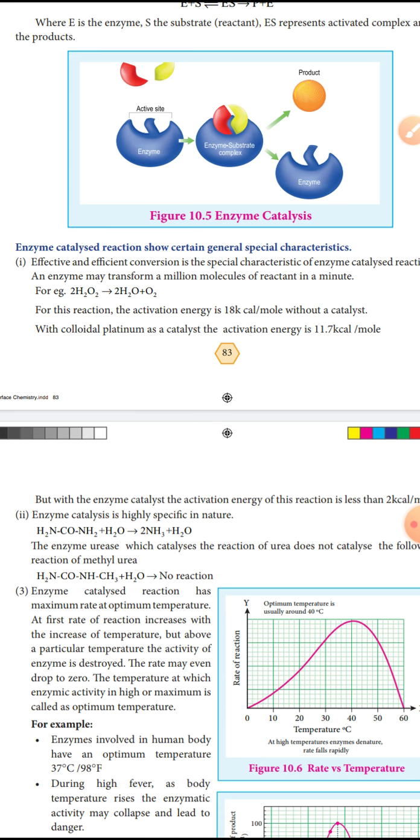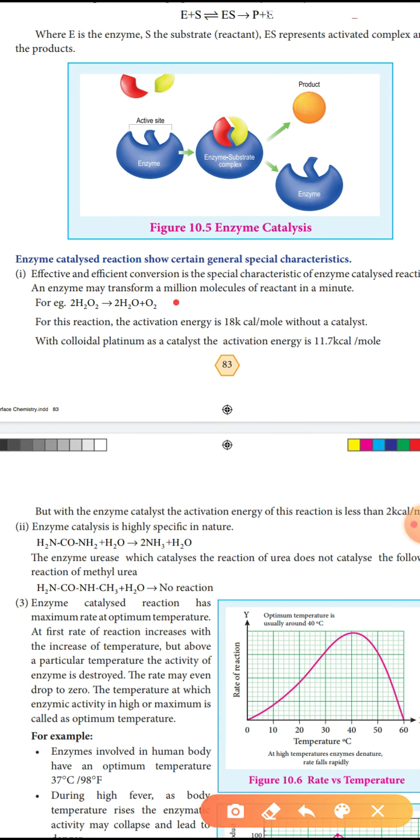An enzyme may transform millions of molecules of reactant in a minute. For example, hydrogen peroxide, H2O2, dissociates to form water and oxygen.